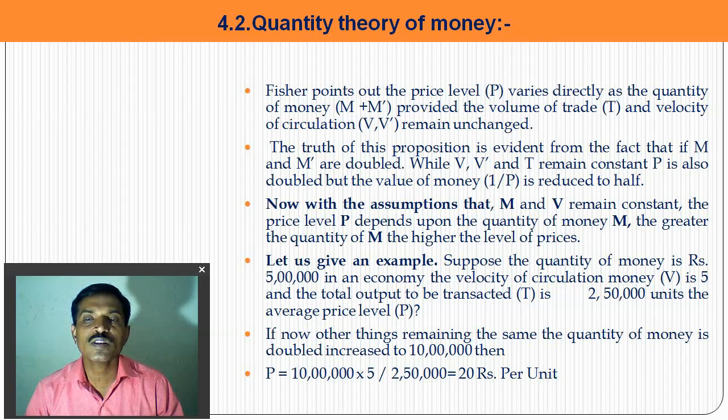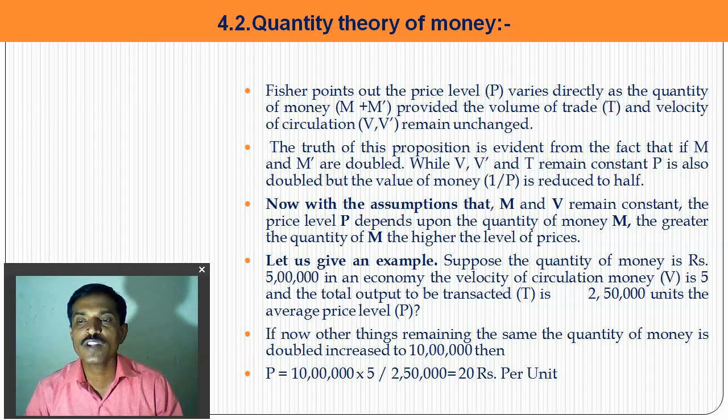Now with the assumption of this theory, M and V remain constant, meaning legal money and velocity of money are constant. The price level P depends upon the quantity of money. So the price level depends upon the quantity of money. The greater the quantity of money, the higher the price level. For example, suppose that the quantity of money is rupees